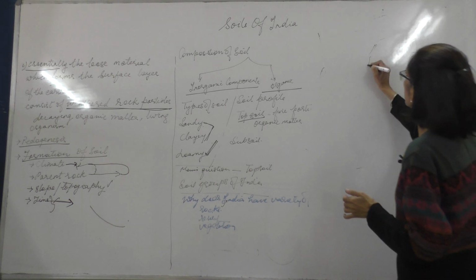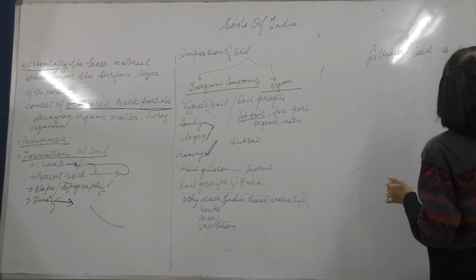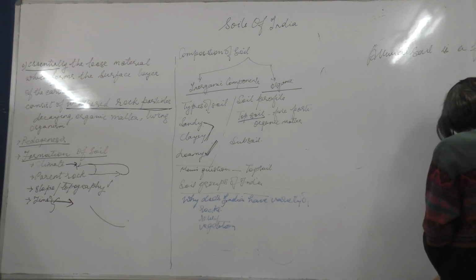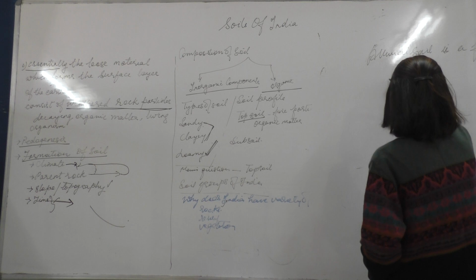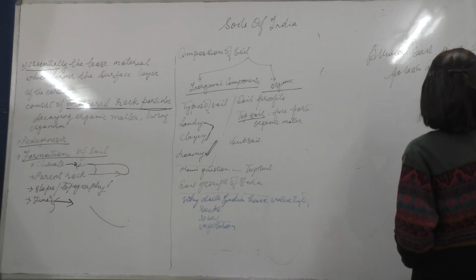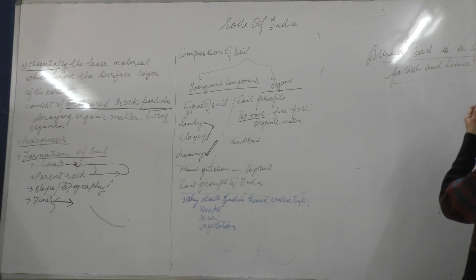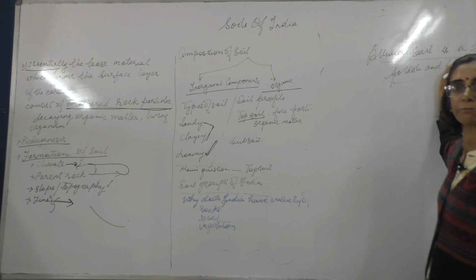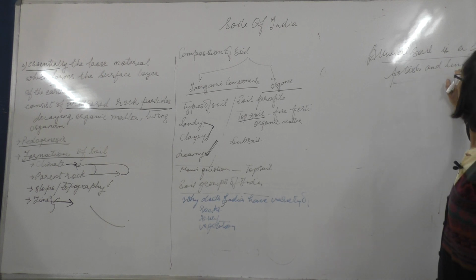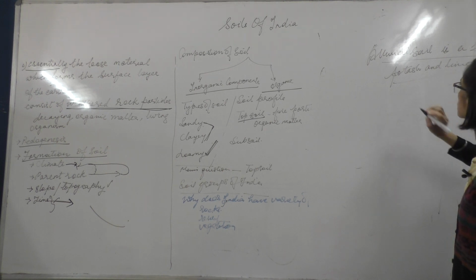The alluvial soil is also considered to be a very fertile soil because this soil is rich in potash and lime. Therefore, it is considered to be a very, very fertile soil. This is another important thing that you need to know. It's rich in potash and lime, therefore the alluvial soil is considered to be fertile.